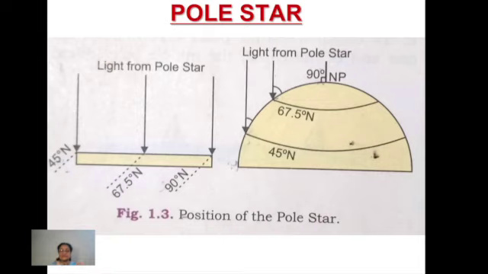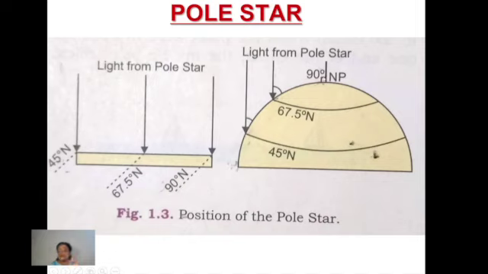Now, if we take this as evidence, how do we prove it? Regarding this, one thing you should understand, children: over the north pole, as I was just telling you, it is forming a 90-degree angle. But as we move away from the north pole towards the equator, in any direction along the earth's surface, you will find that the light coming from the pole star reaches the earth's surface at different angles, and this angle is getting reduced.